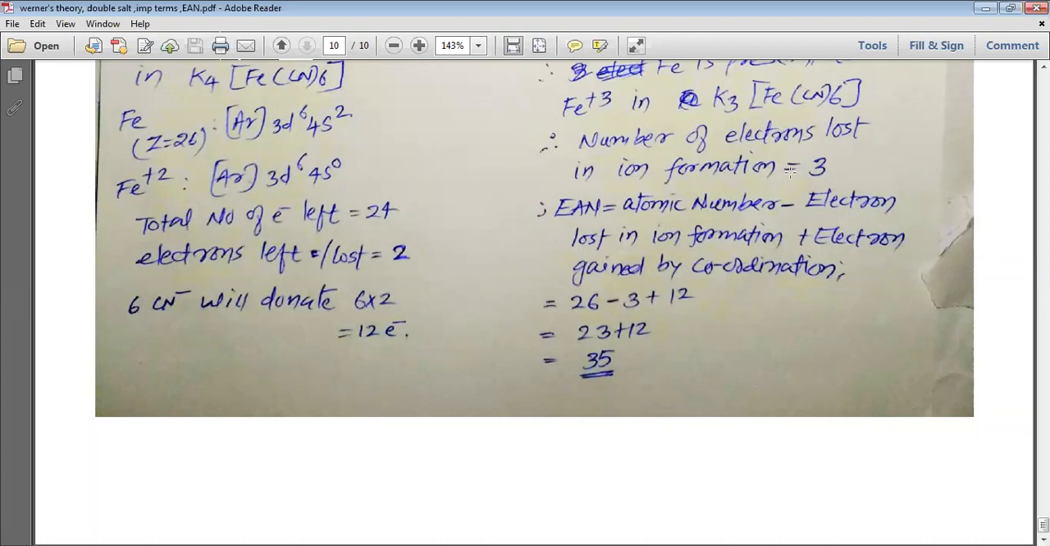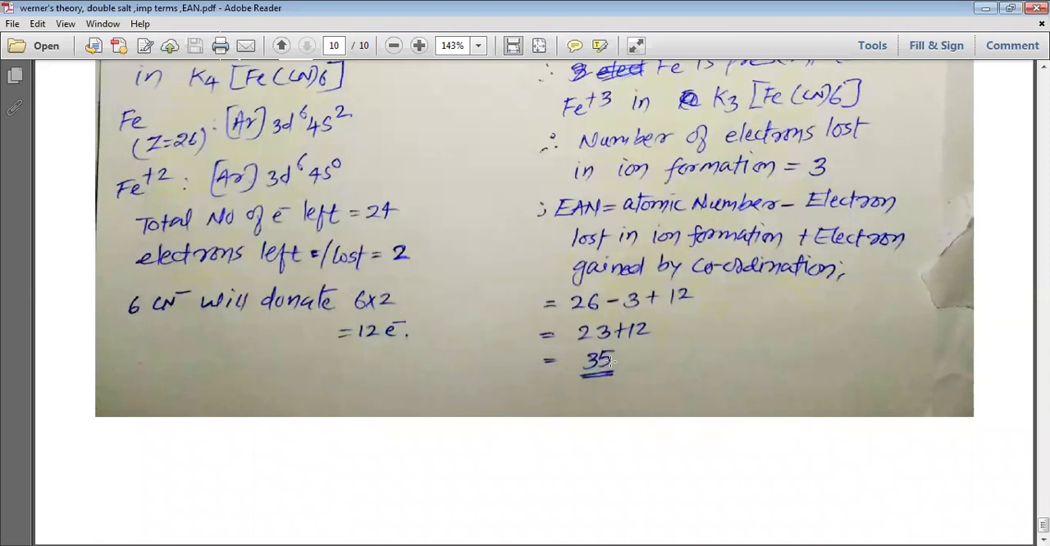Electrons lost is equal to 3. So we can write 26, that is the atomic number of Fe, minus 3 plus 12. Ultimately, it gives us the answer 35. So the effective atomic number for Fe in K3Fe(CN)6, or potassium ferricyanide, is 35.